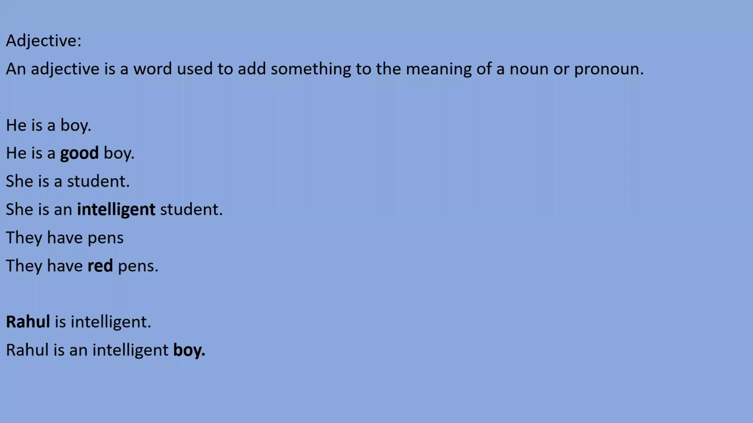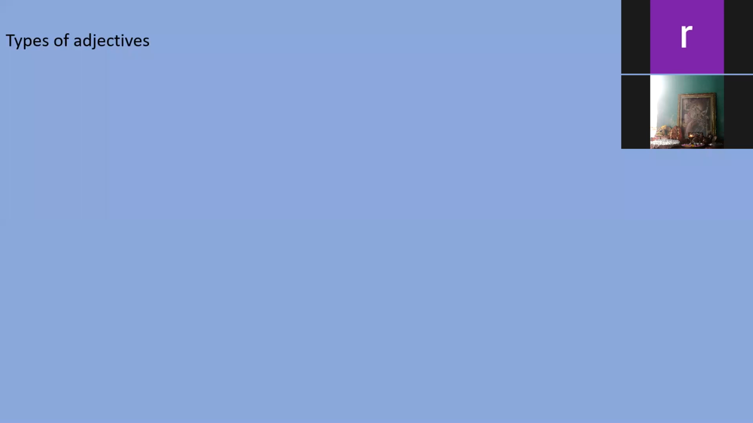So simply we have understood that the word which gives extra information about any noun or any pronoun is called an adjective, right? So, types of adjectives.